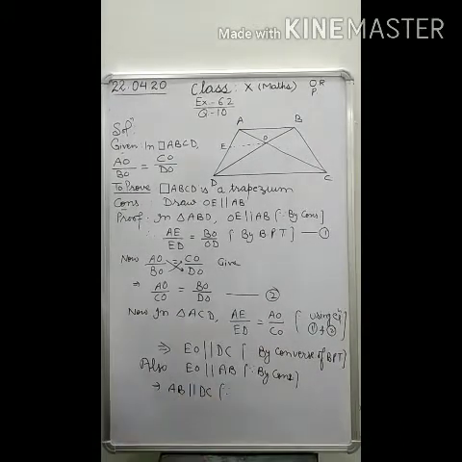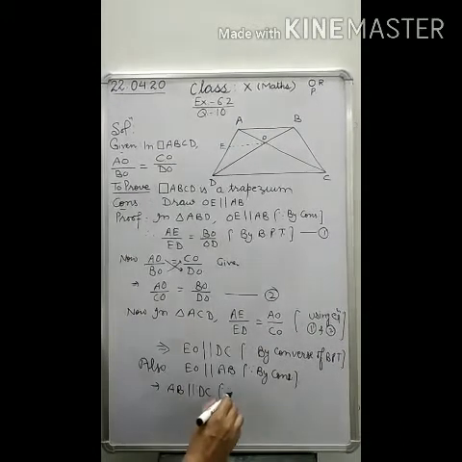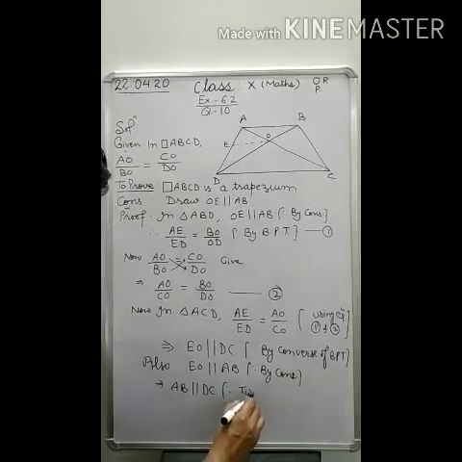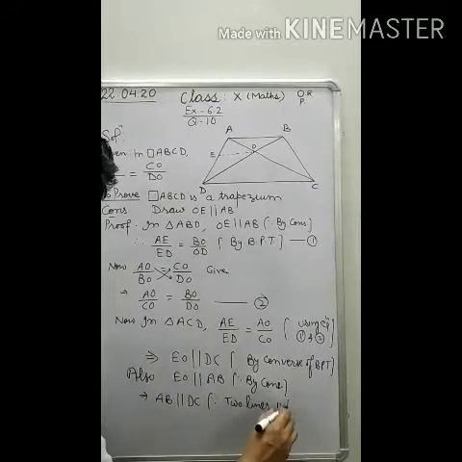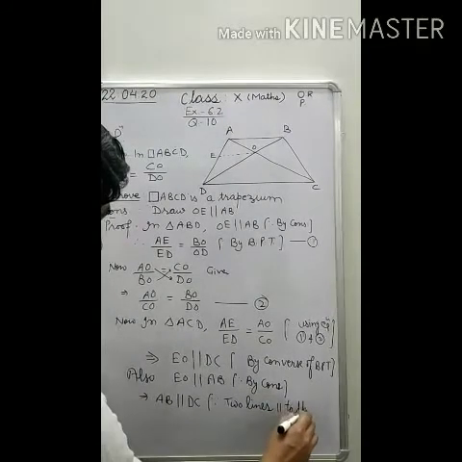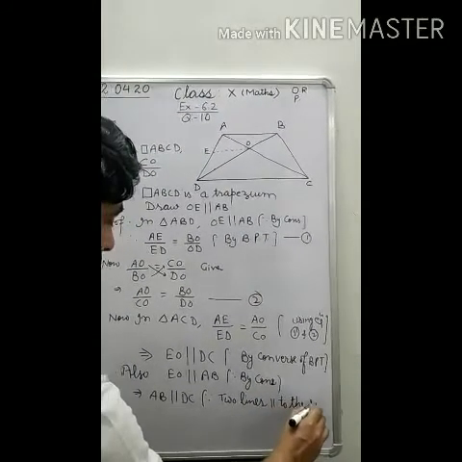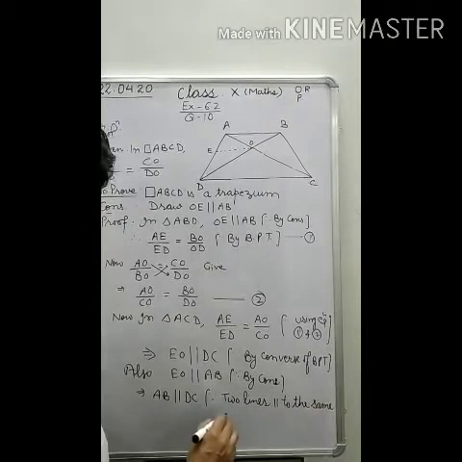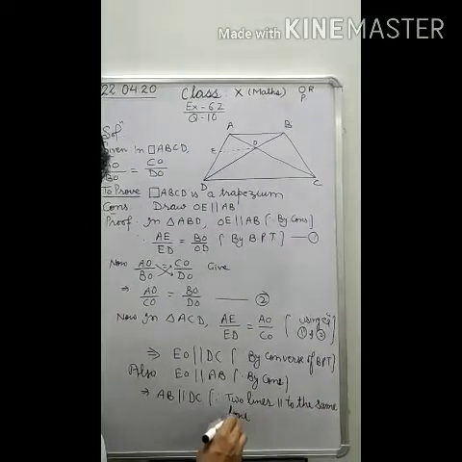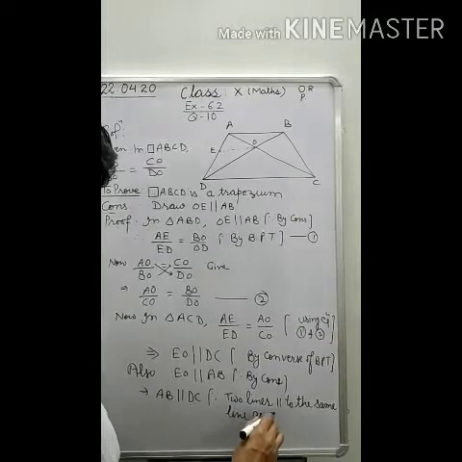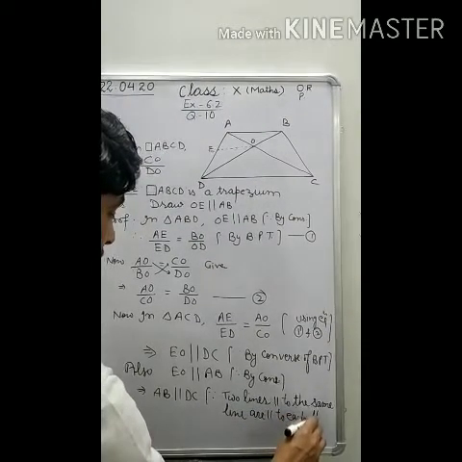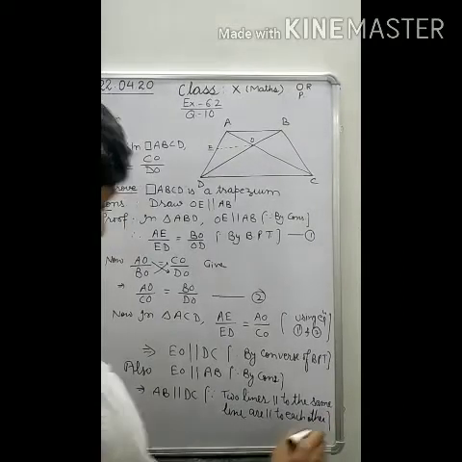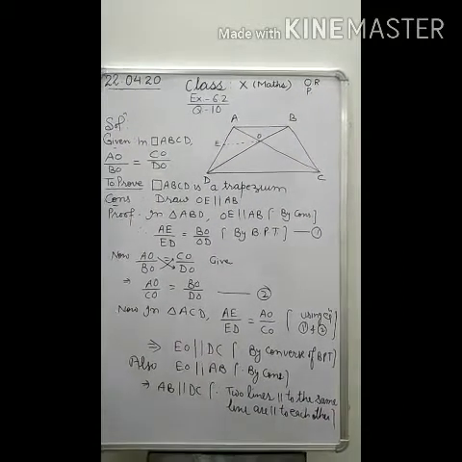The reason you will mention is because two lines parallel to the same line are parallel to each other. This is the result for that. Here two lines are parallel to the same line, so they are parallel to each other.